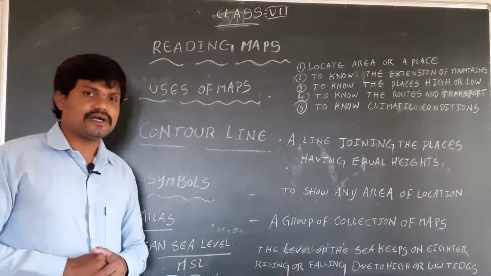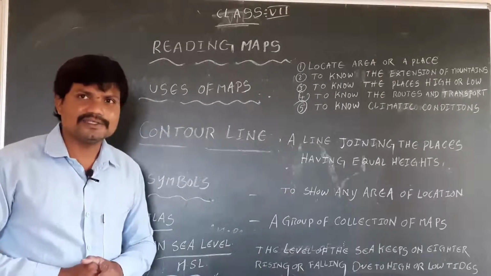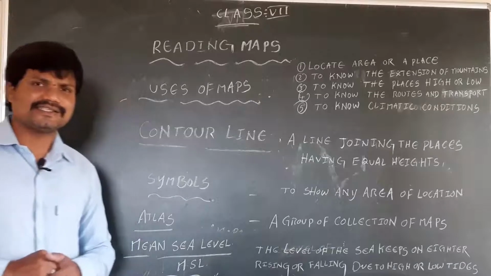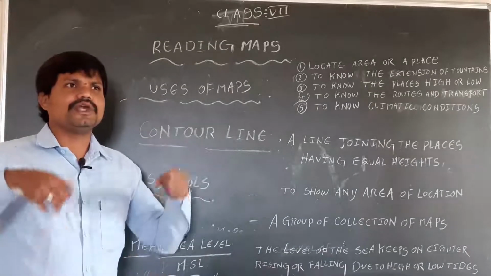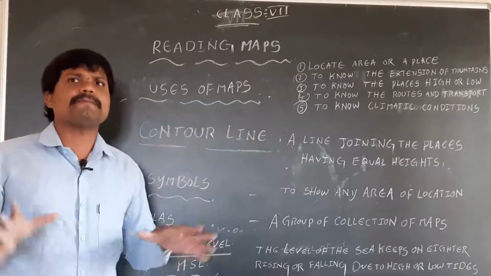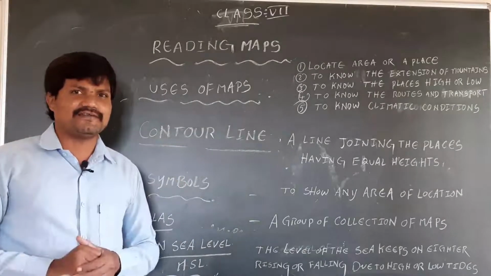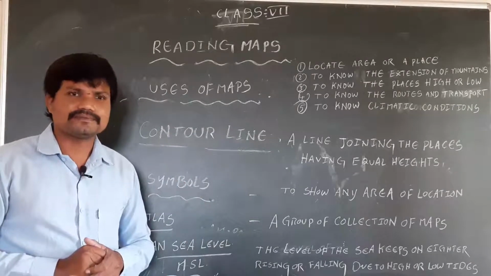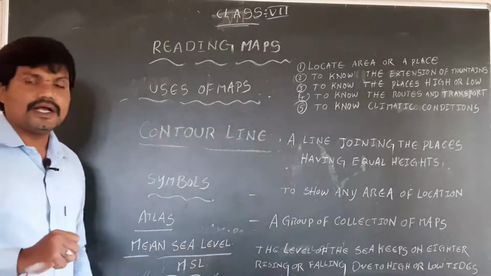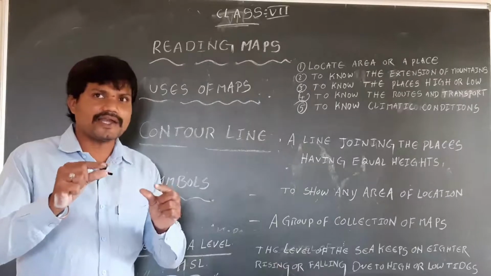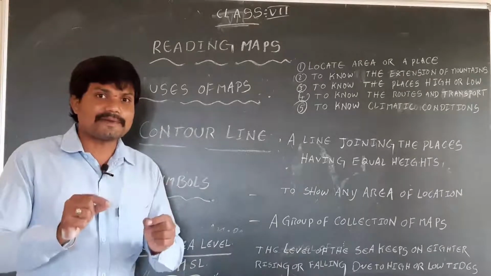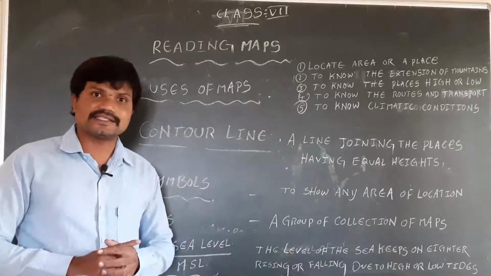Symbols. How are symbols useful to us? With the help of symbols, we can find out a particular region. For example, a green symbol on a map represents forests.